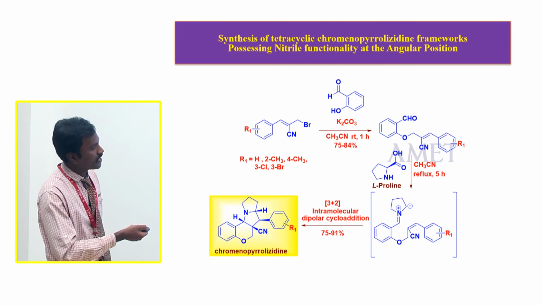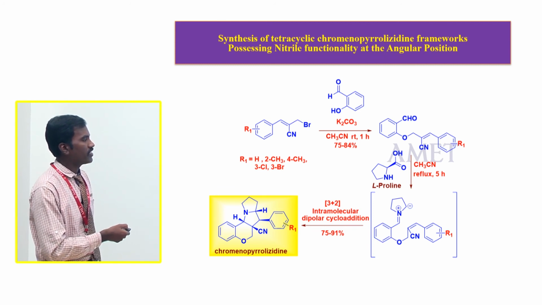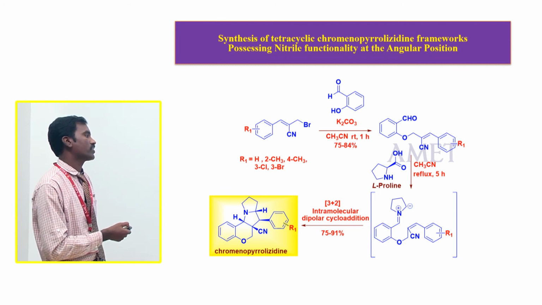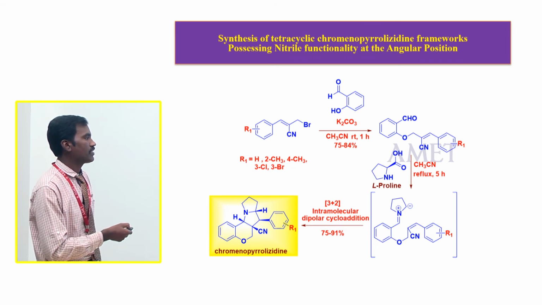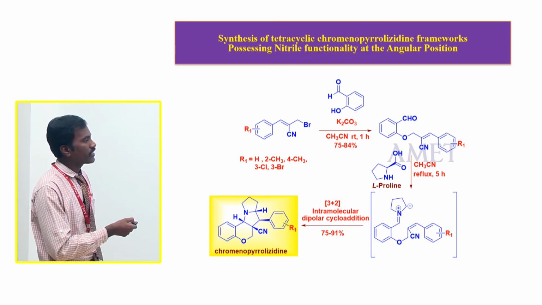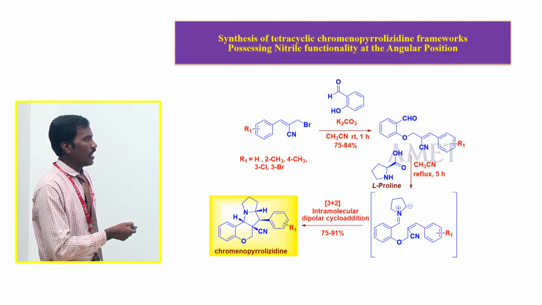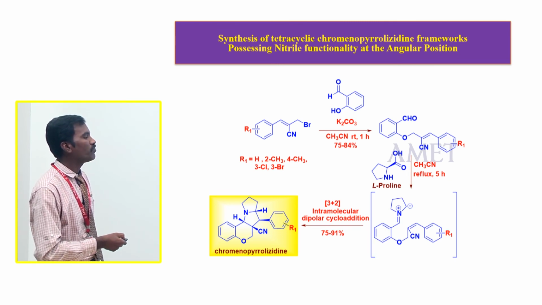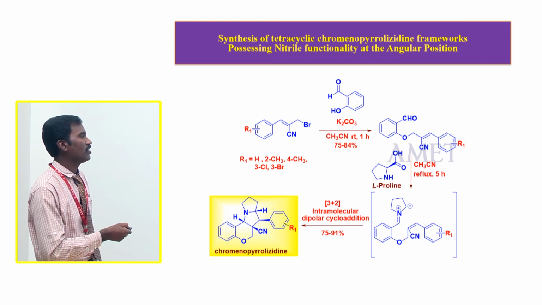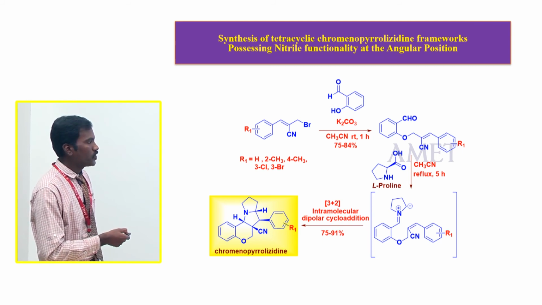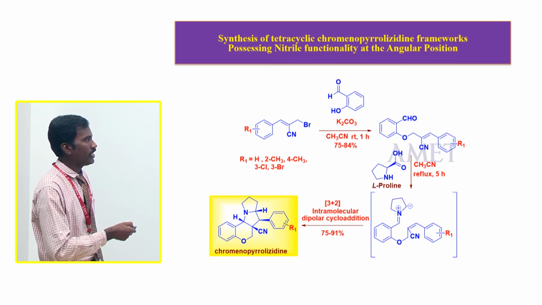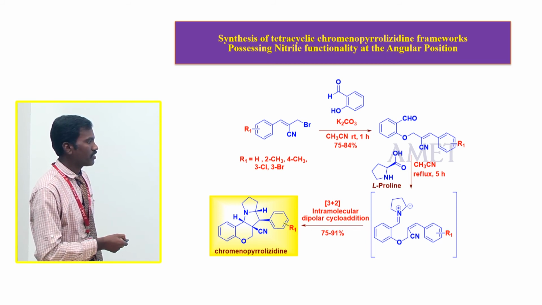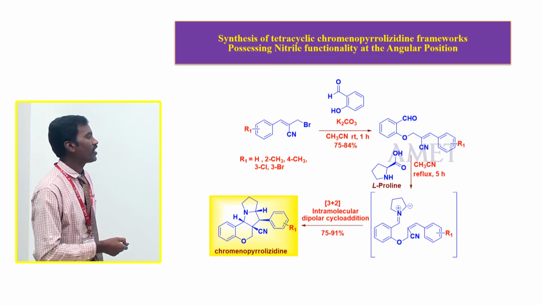This intermediate is further treated with L-proline. L-proline is easily available and cheap compared to D-proline. Again under reflux condition with acetonitrile as solvent for 5 hours, we get the imine molecule as an intermediate: the aldehyde and the NH proline molecule form an imine. This imine then goes to 3+2 cycloaddition.